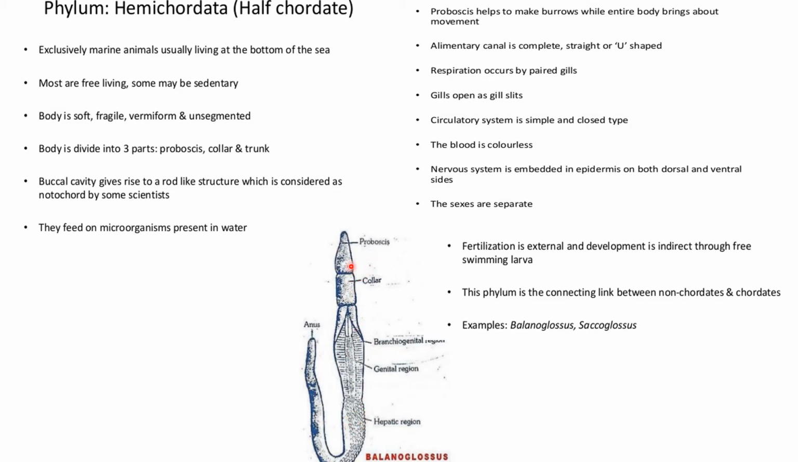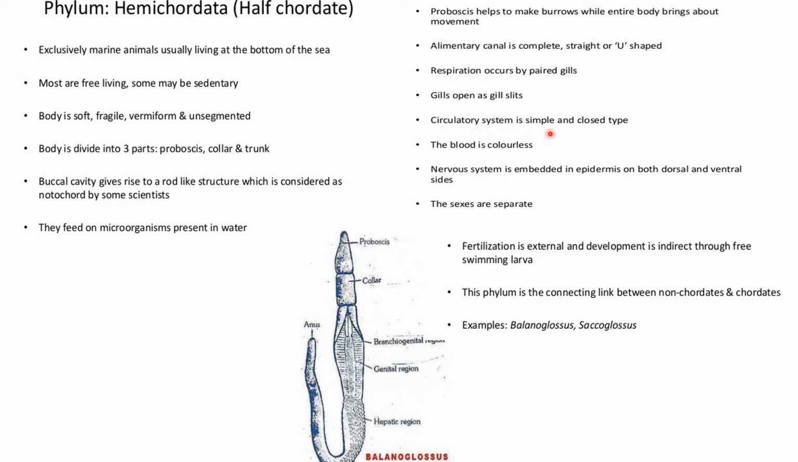Buccal cavity gives rise to a rod-like structure which is considered as notochord by some scientists, and hence it is known as hemichordate or half-chordate. They feed on microorganisms present in water. Now this proboscis helps to make burrows while entire body brings about the movement. Alimentary canal is complete, straight or U-shaped. Respiration occurs through paired gills. Gills open at gill slits.